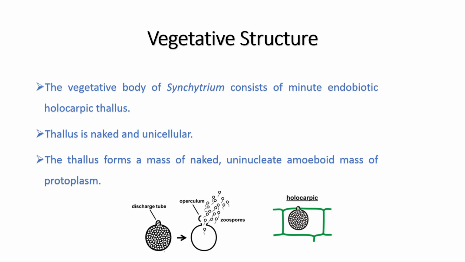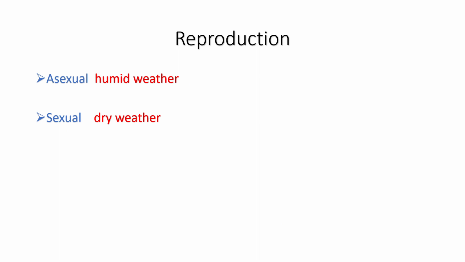And this fungus is an endobiotic kind because it completes its life cycle inside the host cell. That's why it is known as endobiotic and holocarpic, and it is a unicellular and naked kind of fungus. The reproduction in this fungus takes place in two ways, asexual and sexual.